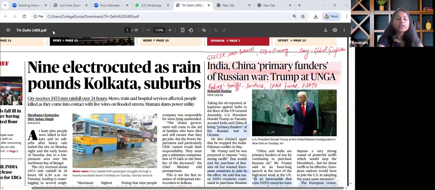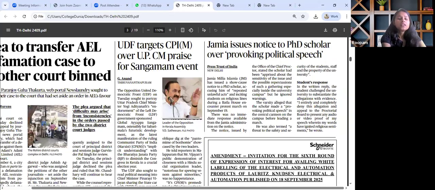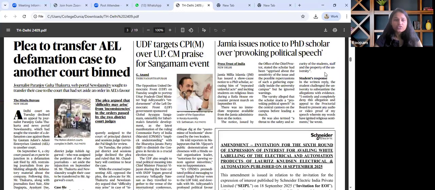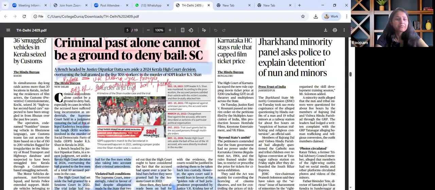Moving on, the next important article in the paper that requires our attention talks about criminal past cannot be the ground to deny bail. This is relevant with regard to GS paper 2 polity, wherein bail as a condition has been talked about. When we map it in our syllabus, it will fall under GS paper 2 polity, wherein judiciary, bail jurisprudence, fundamental rights, all these angles can be read and revised.